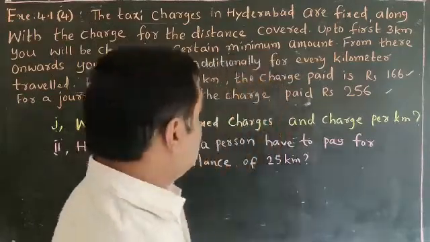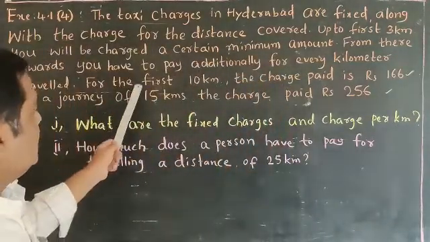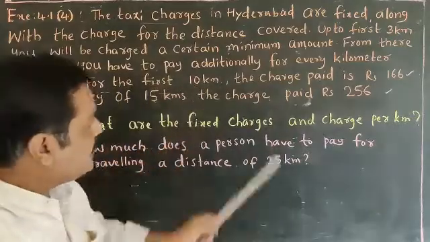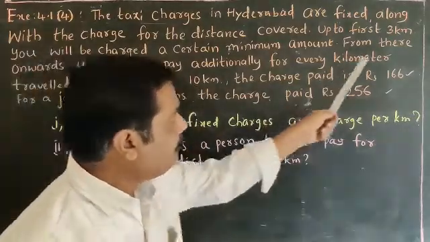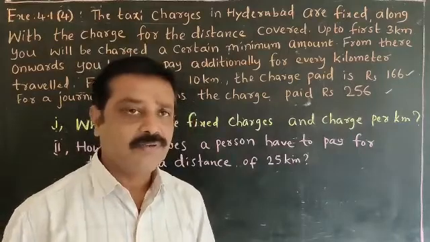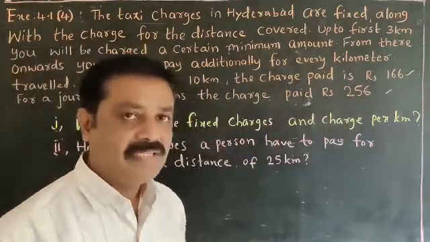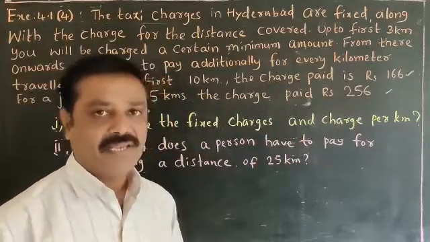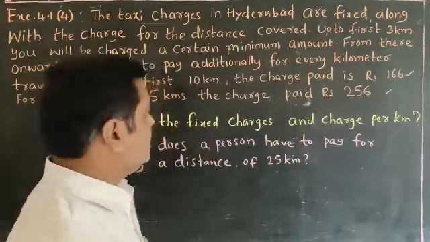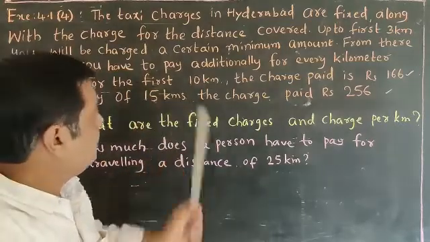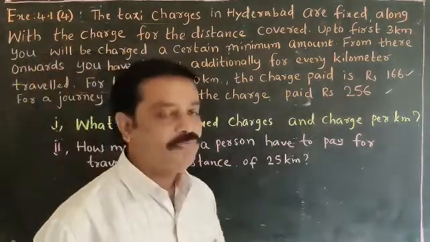Right. So here the first condition: the person travelled 10 kilometers and paid 166 rupees. For this situation, we have to make one linear equation in two variables. Then for a journey of 15 kilometers, the charge paid is 256.